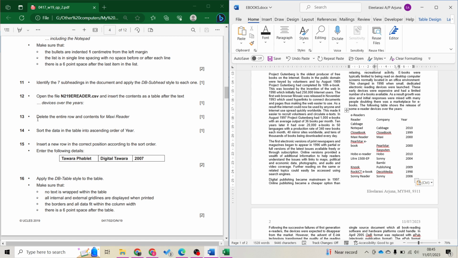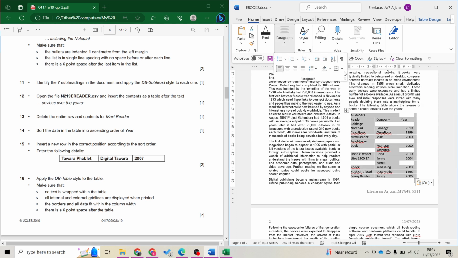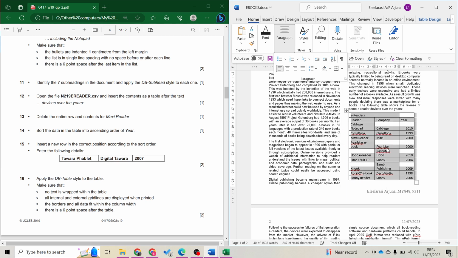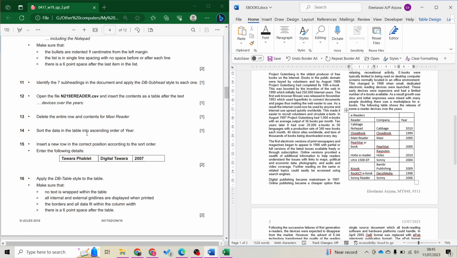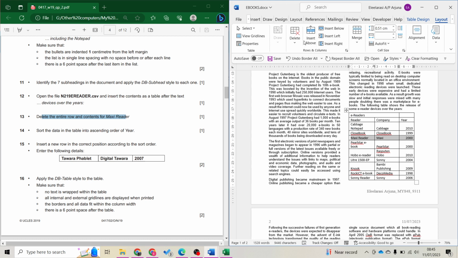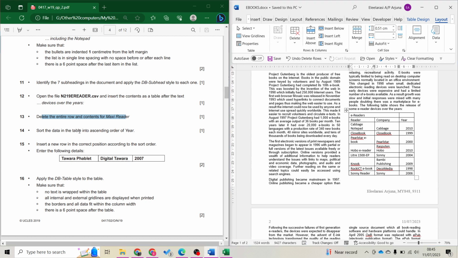Alright, done. So delete the entire row and content of Maxi Reader. What I usually do first is I click here and put a border so that it's easy for me to see that as a table. Now we're gonna delete this row for Maxi Reader. You can highlight and press backspace or go to layout and you can delete rows. Save, always save, Control S.